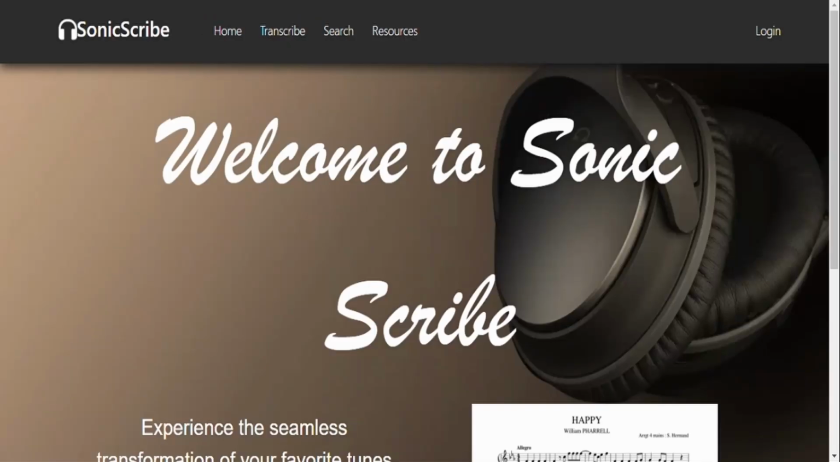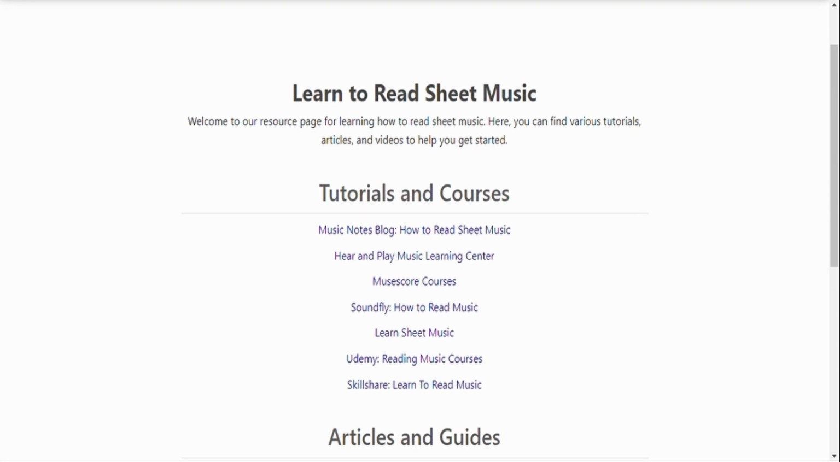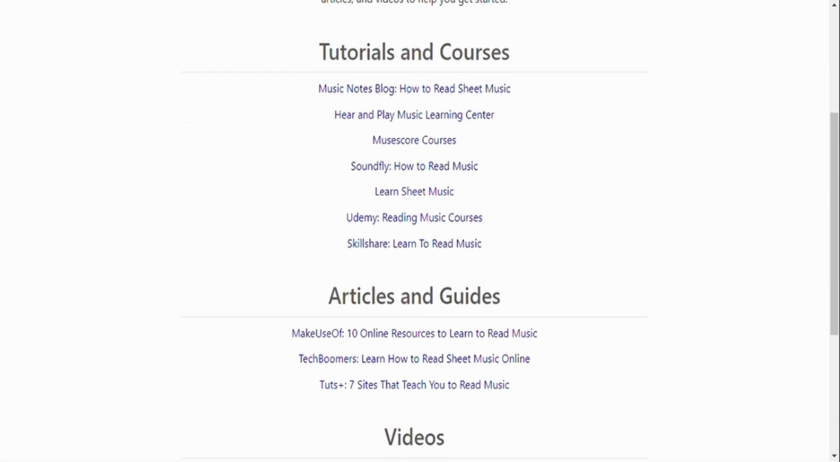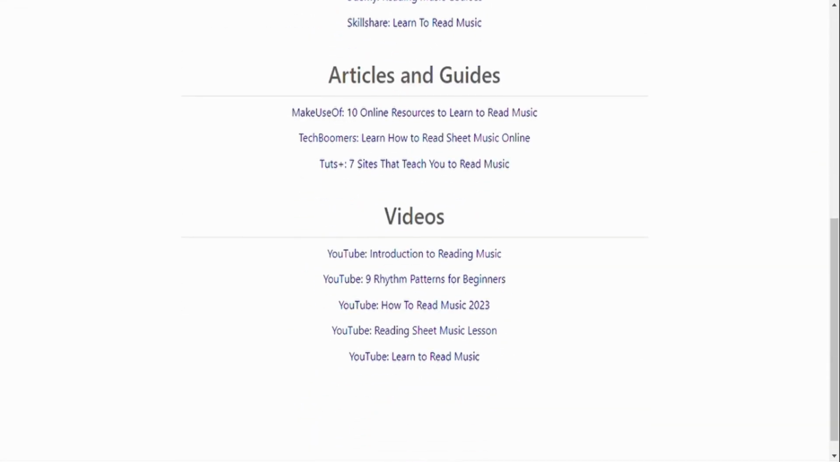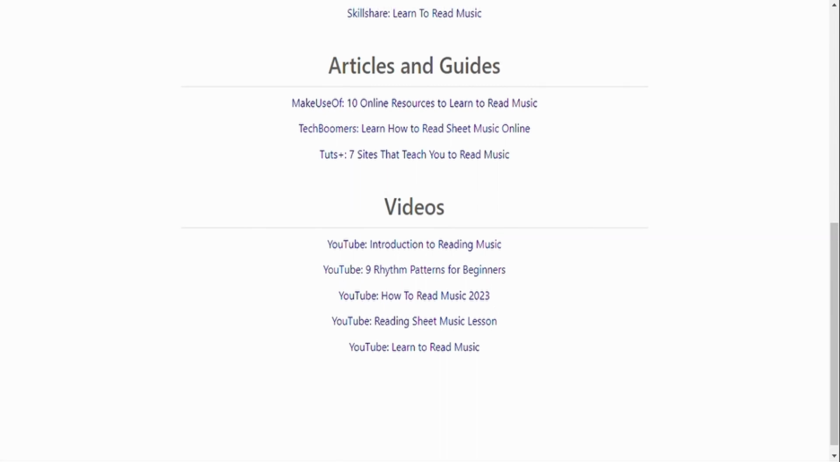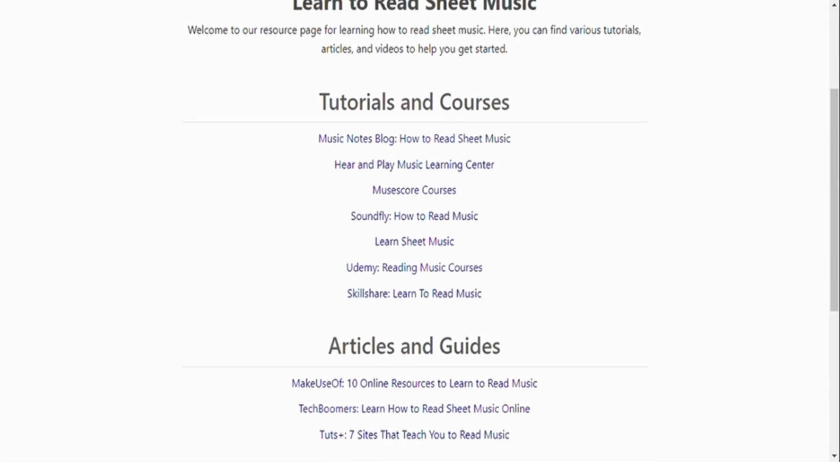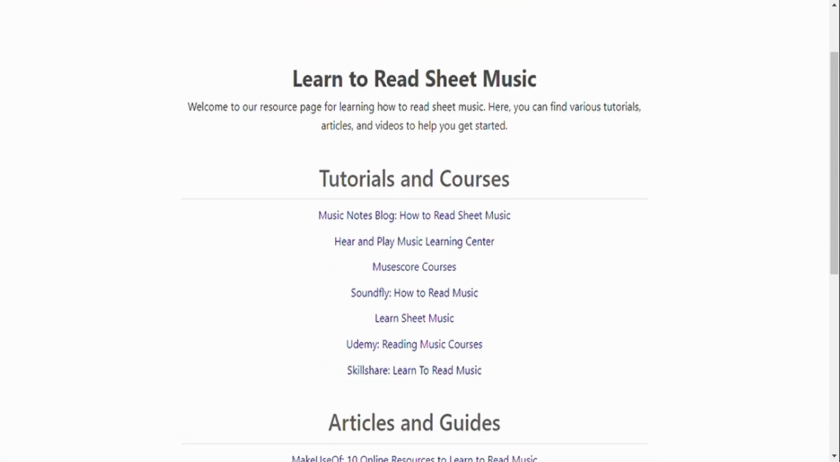I'll be going over our resources page. In here we have many links to YouTube videos, blogs, articles, and courses that can provide more educational information on how to actually read and use sheet music. These resources will help people to understand the utility of sheet music and how it eventually can help them learn an instrument and how they can use our application during that process.